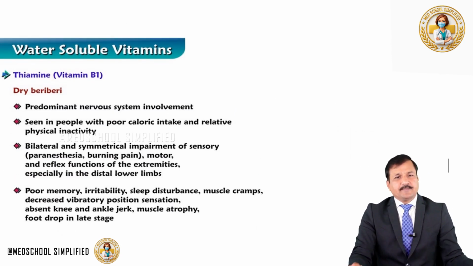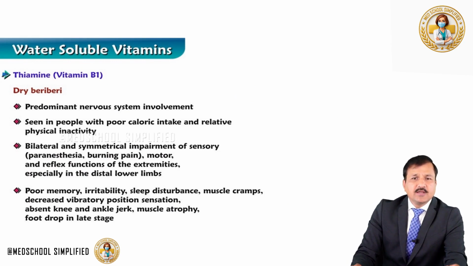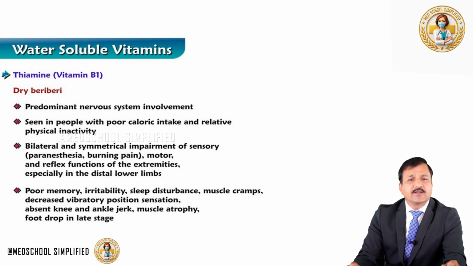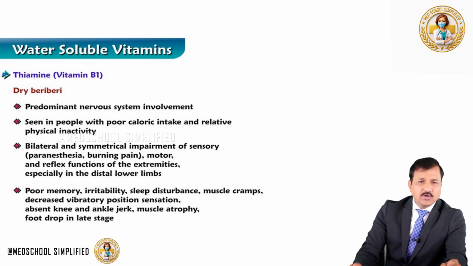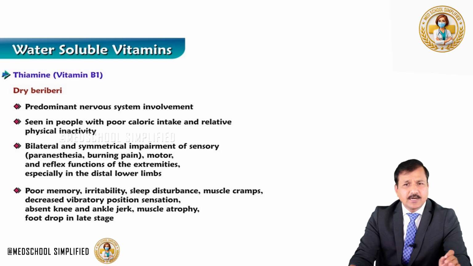Coming to dry beriberi. Dry beriberi involves predominantly the nervous system. That's why it is termed dry, because cardiovascular system involvement here is relatively less. So in which type of people is dry beriberi seen? Dry beriberi is seen in people who have a poor calorie intake.